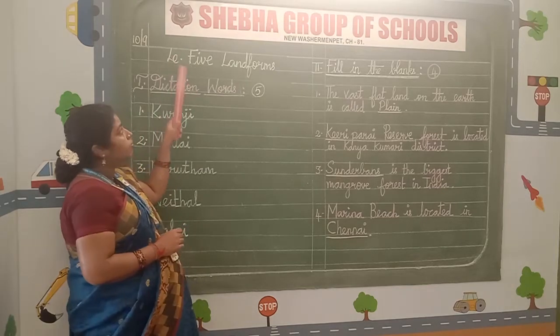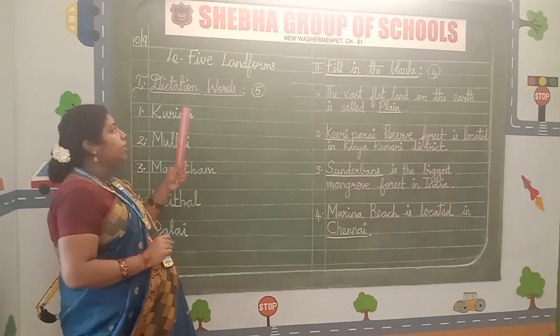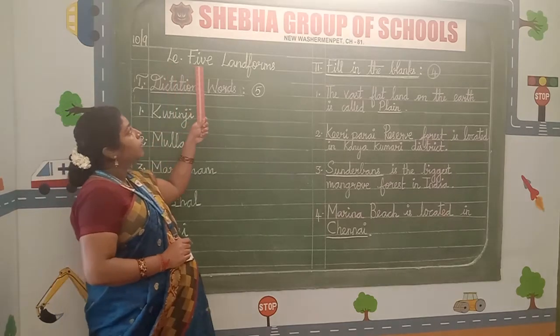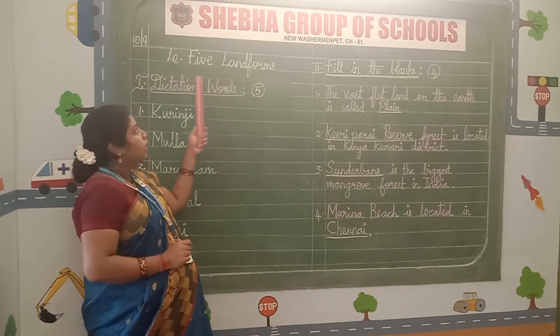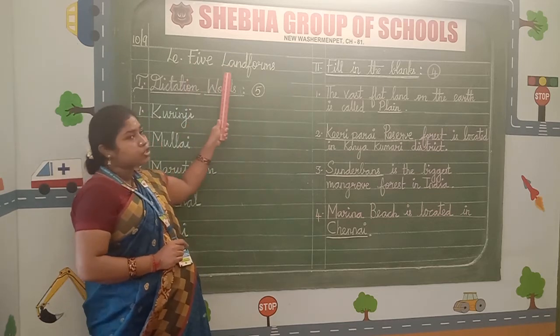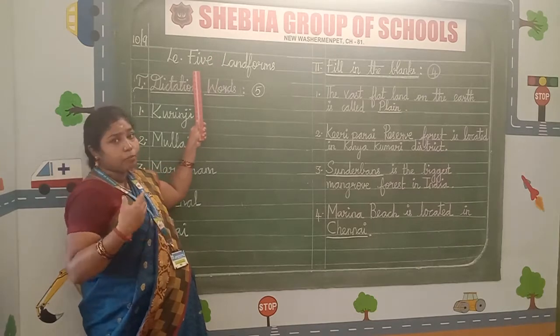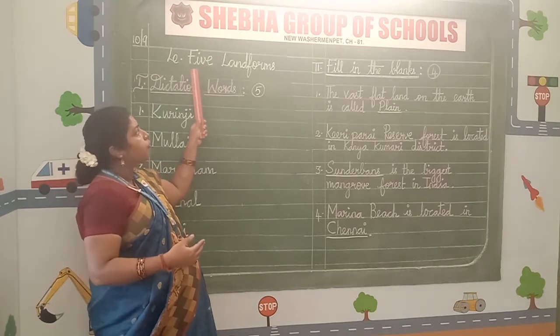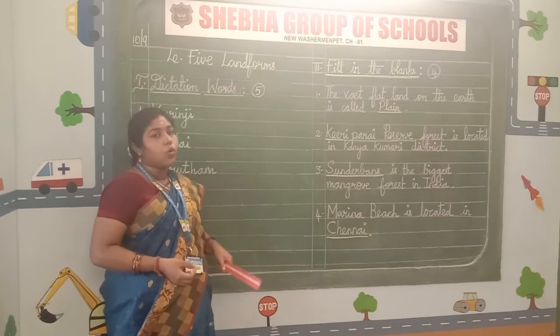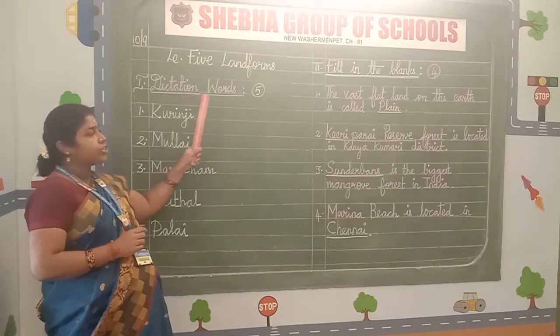In the middle, we have to write the name of the lesson. What's the name, children? Yes, the lesson name is 5 Landforms. 5, space, Landforms. F and L should be in capital. Give a finger gap. Spell it, pronounce it and write, children.